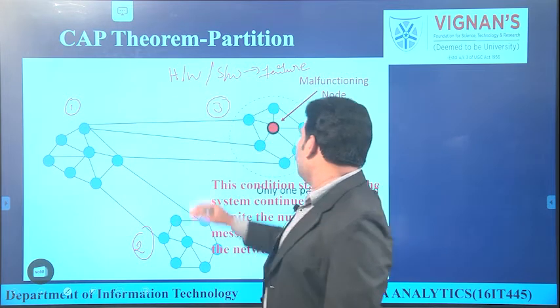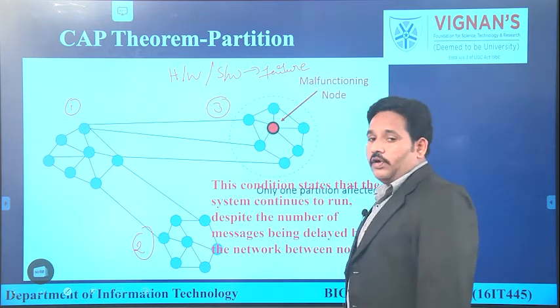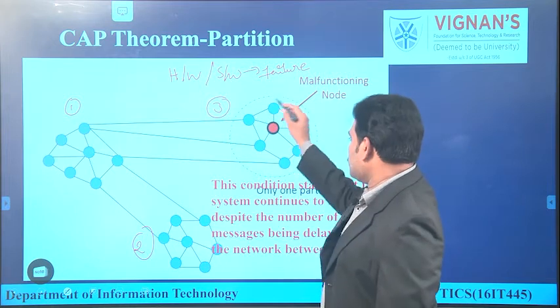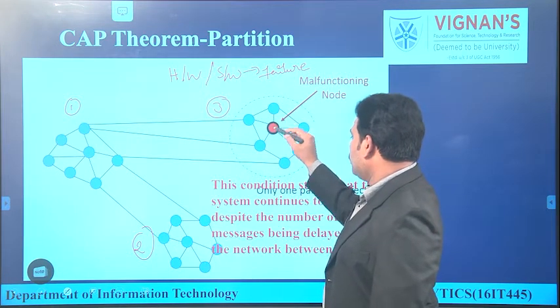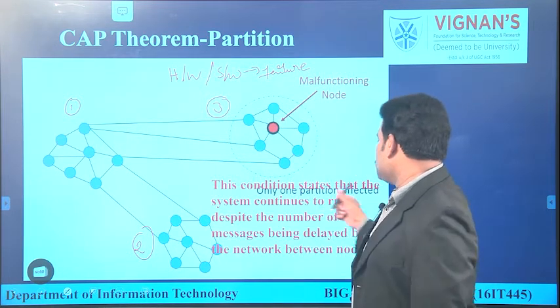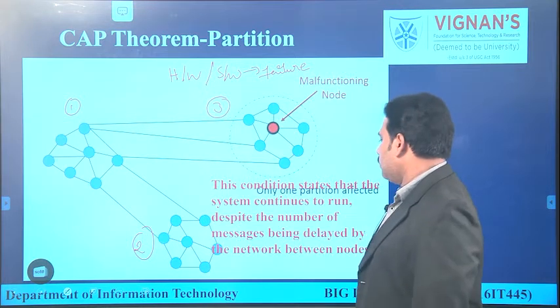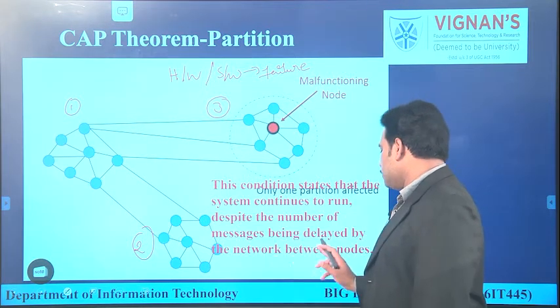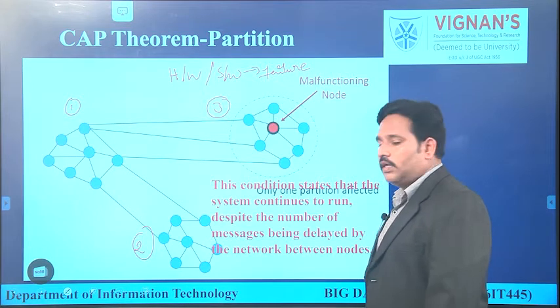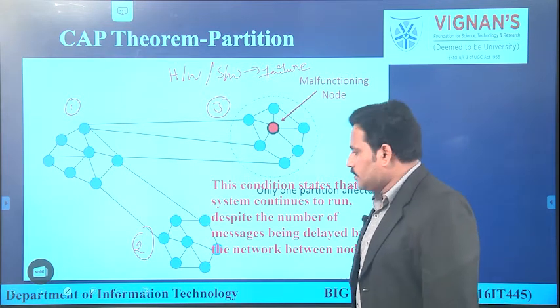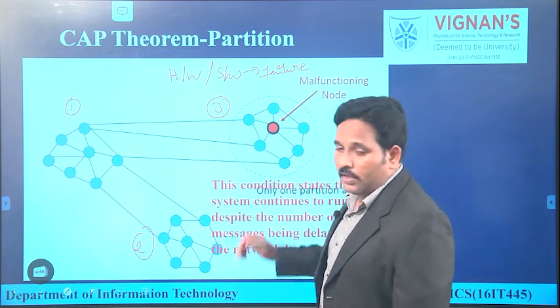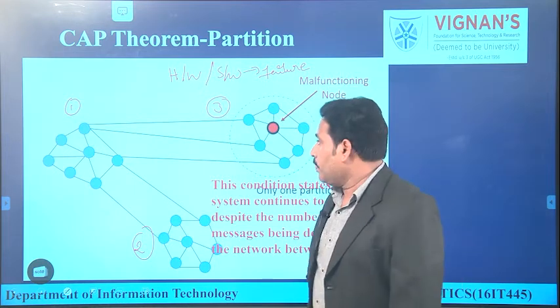Let us assume in node 3 some malfunctioning has happened. That means in this cluster, this node is not working properly. This condition states that the system continues to run despite the number of messages being delayed by the network between the nodes. Let us have a look at how this can be viewed in our real-time examples.